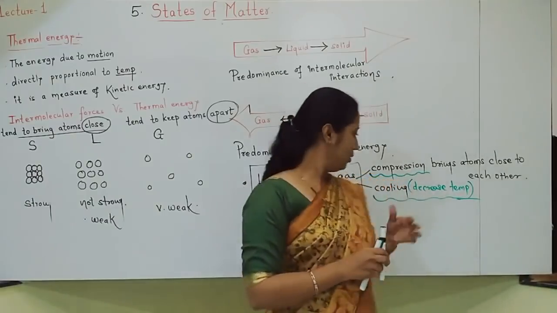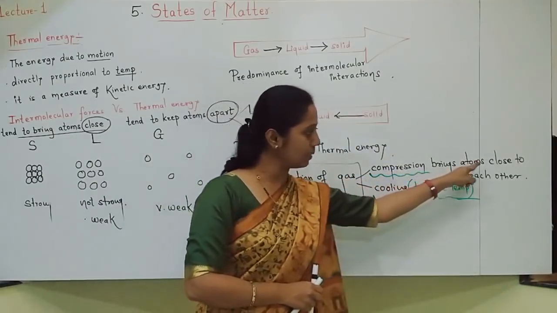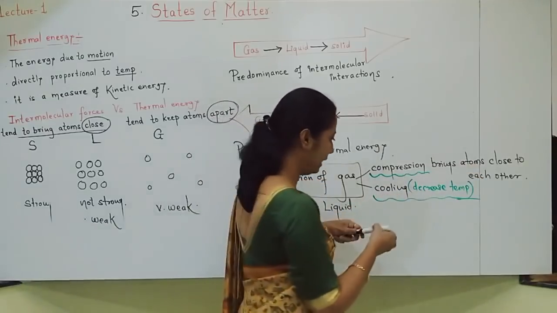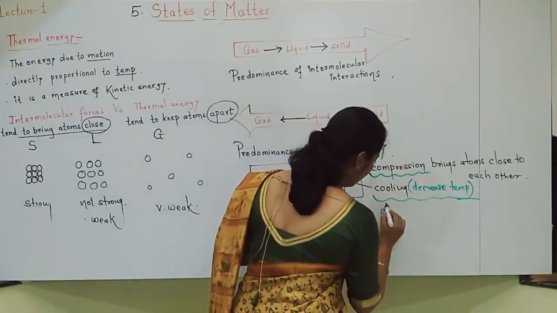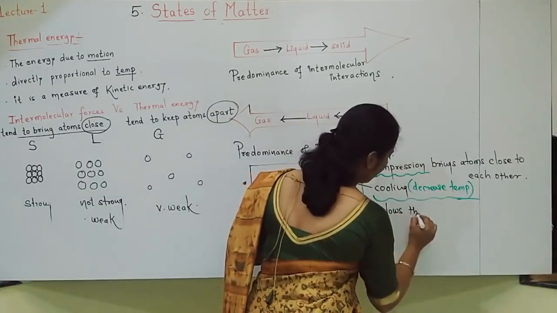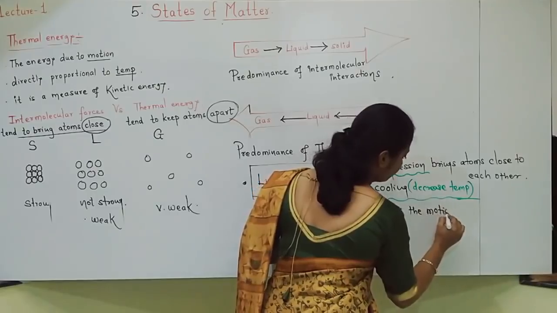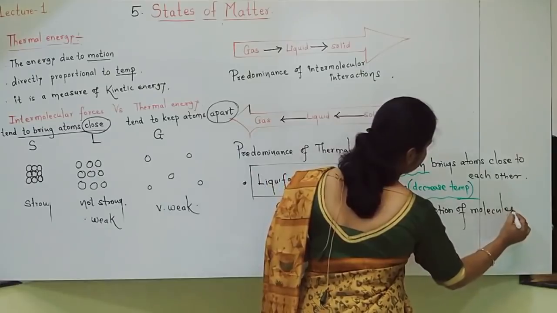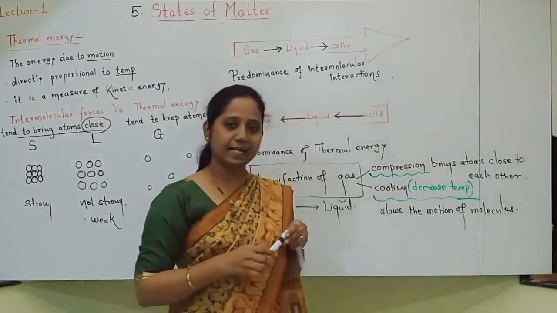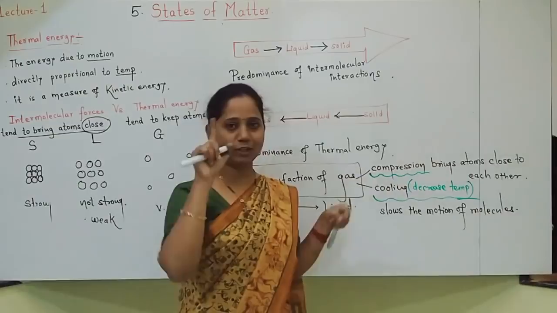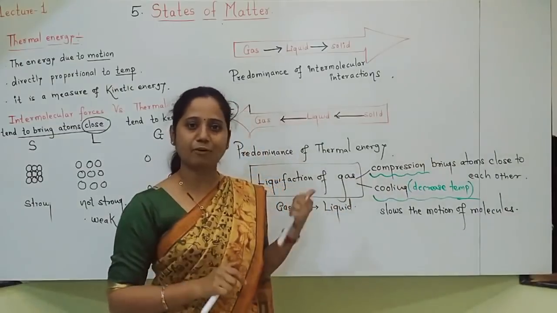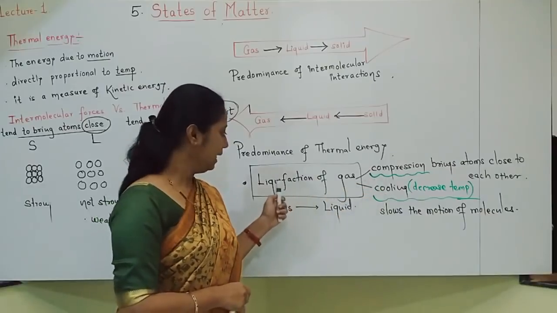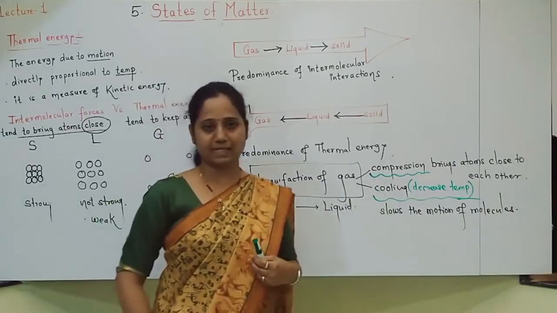So compression brings atoms close to each other, and cooling slows the motion of the molecules. Two C's, one compression, one cooling. Remember two C's for liquefaction of gases. By compression and cooling, liquefaction of gas takes place.